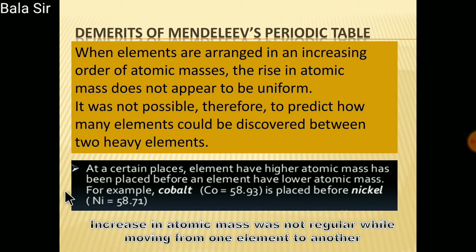Cobalt is 58.93, nickel is 58.71. According to increasing atomic mass, 58.93 should be placed after nickel. That is, nickel will come first, 58.71, and cobalt next. But here cobalt is given as the first one and nickel as the second one, because the increase in atomic masses was not regular while moving from one element to another.